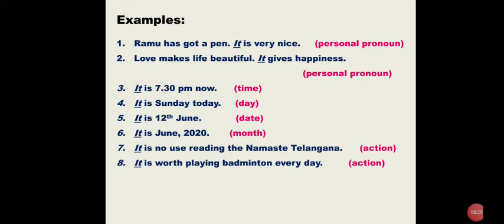Okay, for example, Ramu has got a pen. It is very nice. So here it indicates a pen, isn't it? Pen is a thing. That's why it's a personal pronoun. Observe carefully. Love makes life beautiful. It gives happiness. So it indicates love here, isn't it? Love is a feeling, a thing. So that's why it's a personal pronoun. It doesn't indicate time, day, date, month, or action.